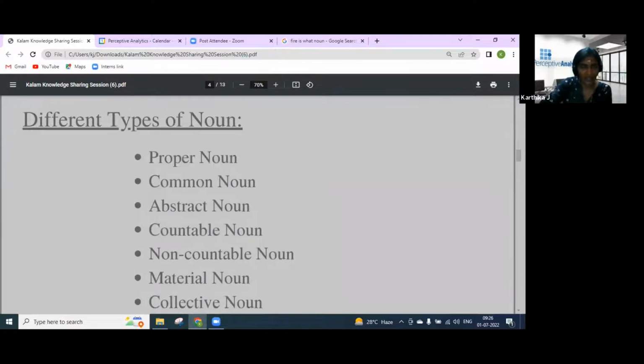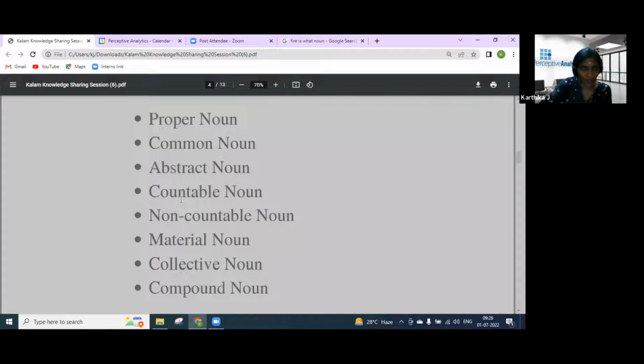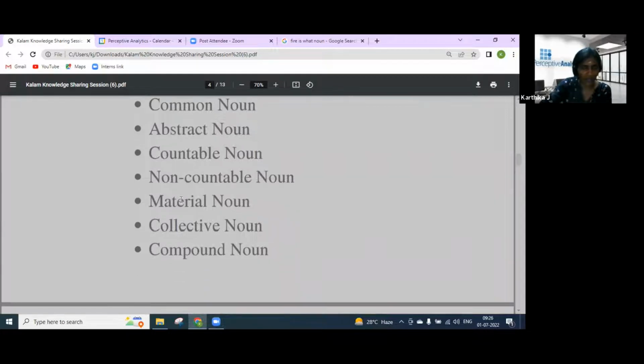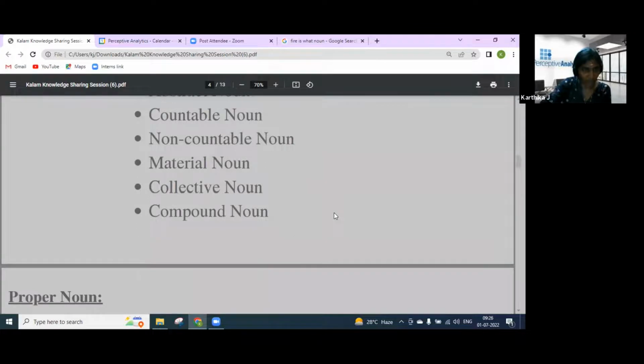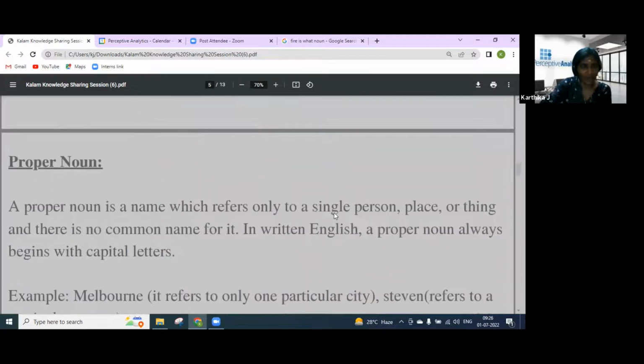So there are different types of noun. First one is proper noun, then common noun, abstract noun, countable noun, non-countable noun, material noun, collective noun, and finally compound noun. So first one is proper noun.